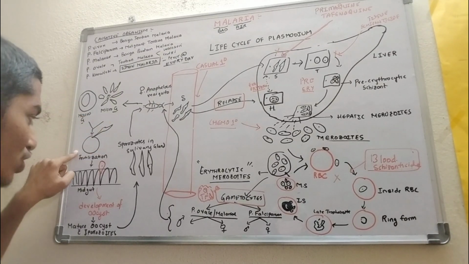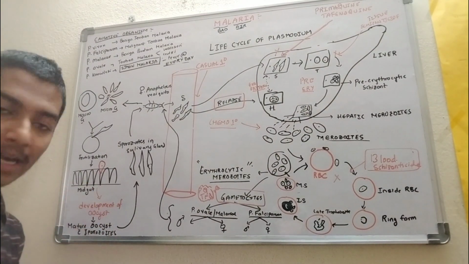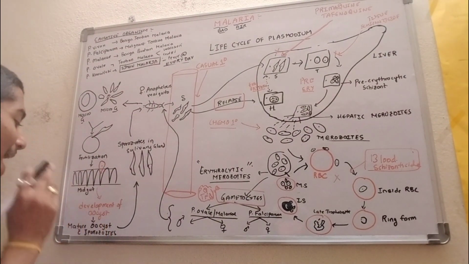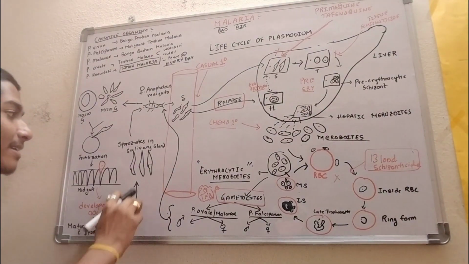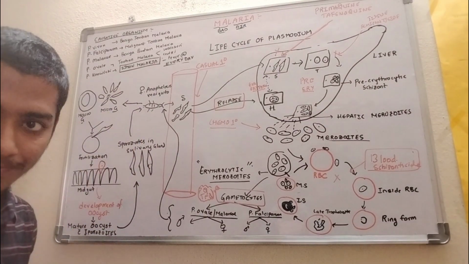There is fertilization, and in the midgut of the mosquito there will be development of the oocyst, and the mature oocyst with sporozoites travels to the salivary gland of the female Anopheles mosquito.